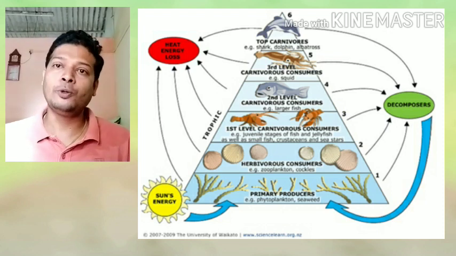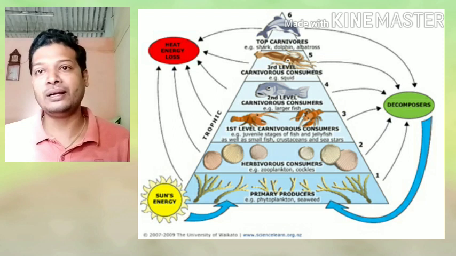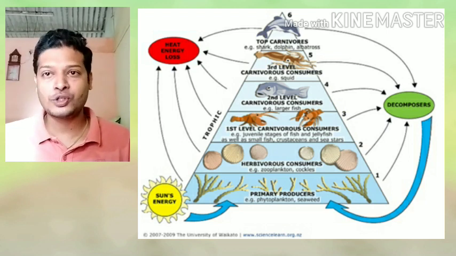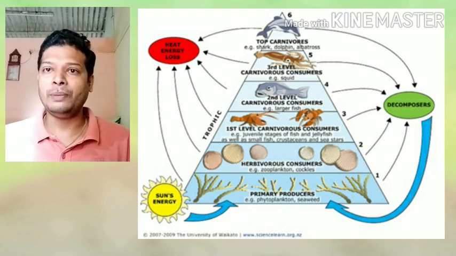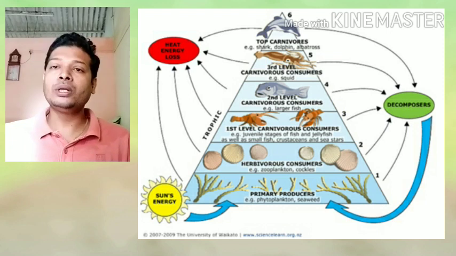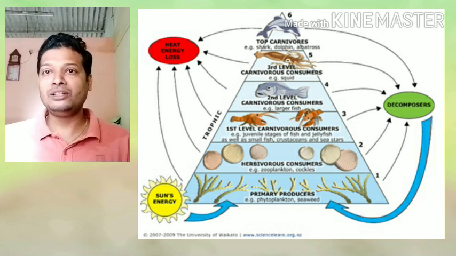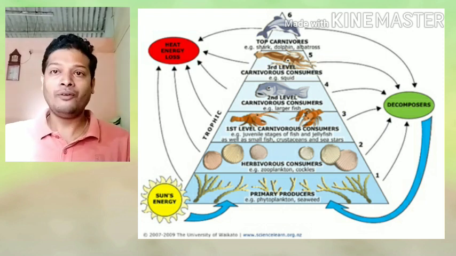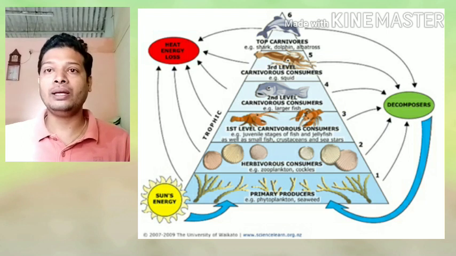From soil to plants, plants to primary, primary to secondary, secondary to tertiary, and once everybody dies, it again goes back into the soil where it is decomposed and becomes a part of the soil. So nutrients are cyclic in nature, or they move in a cycle in an ecosystem. However, that is not the case with energy. Now as discussed earlier,